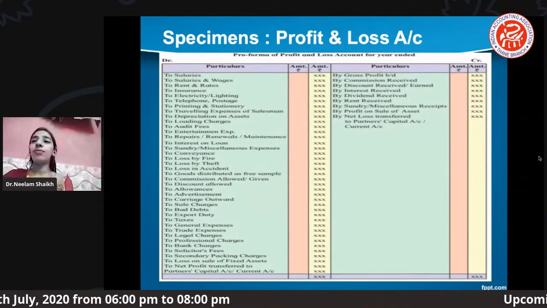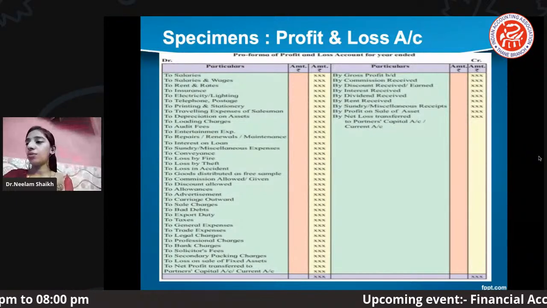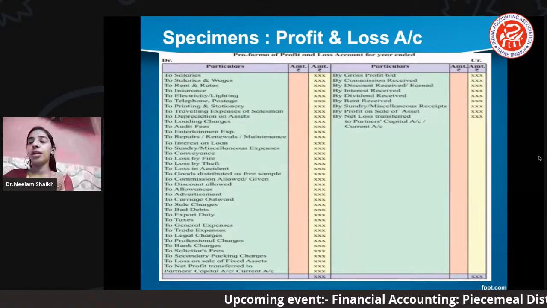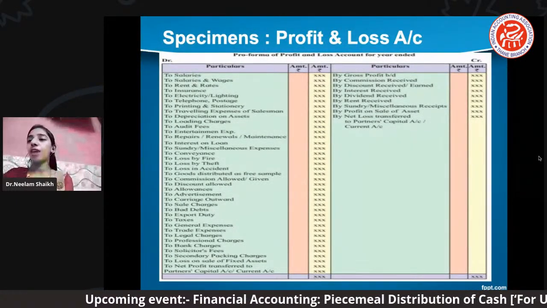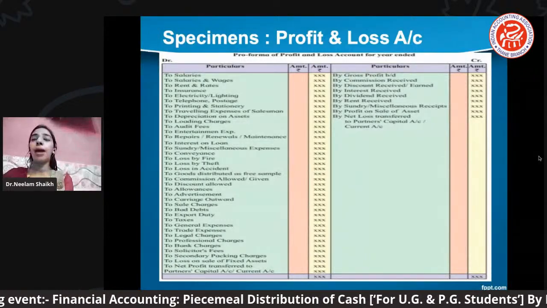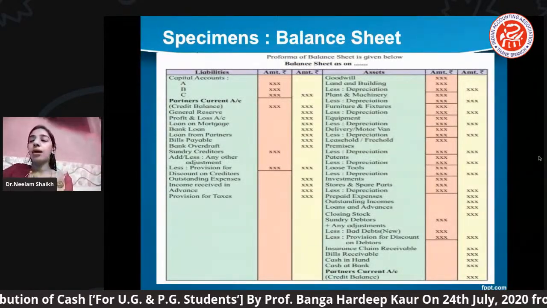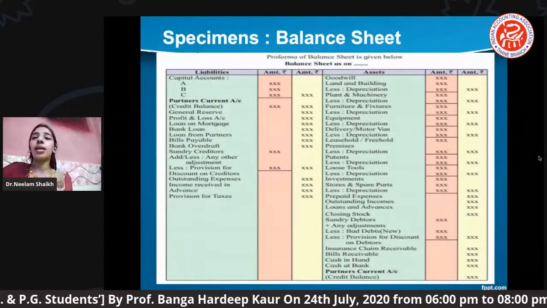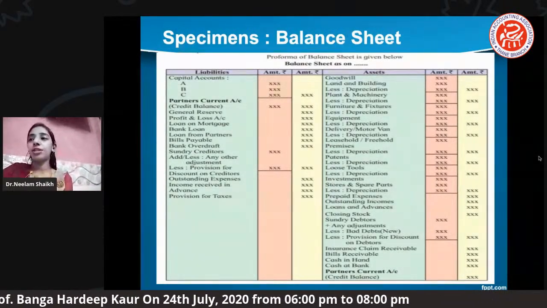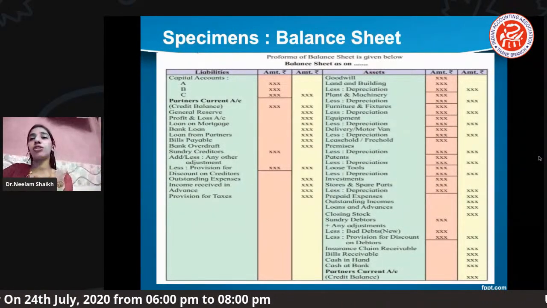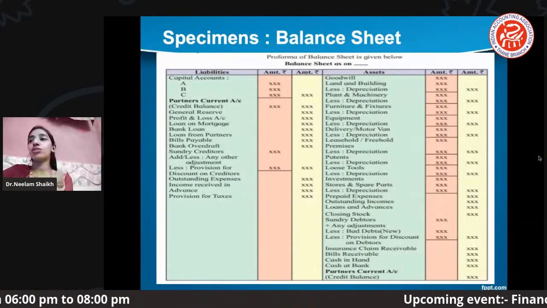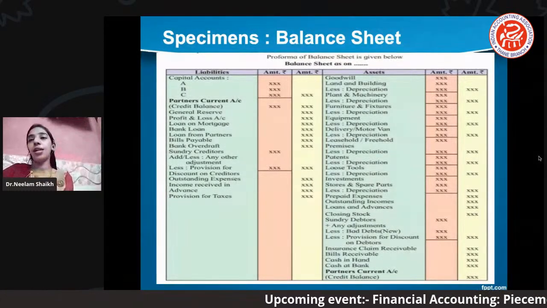Now we will move ahead with the next statement. After profit and loss, we'll go for the balance sheet. In the next slide you can see the balance sheet. Students, kindly understand this: a balance sheet is a statement showing the financial position of the firm on a particular day.